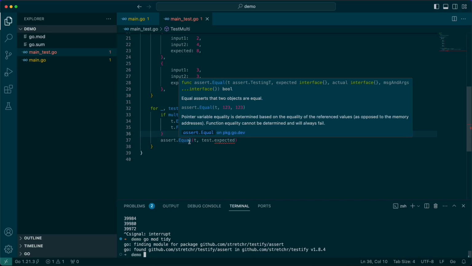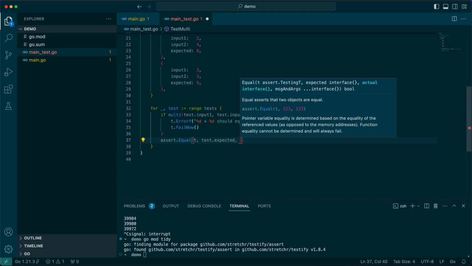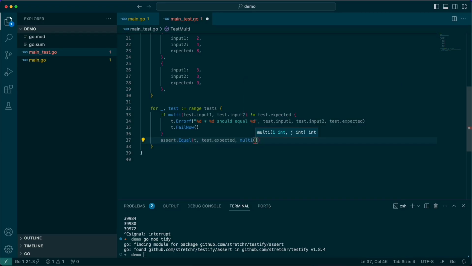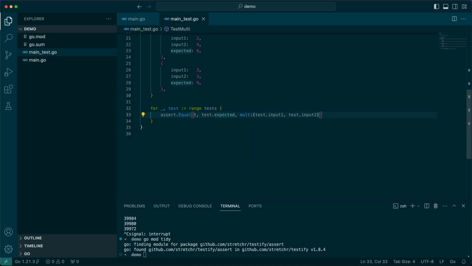Now the reason that some people don't like it is because it does accept things in as an empty interface, and it does add a potential for things to be interpreted incorrectly, or for it to validate a test that it shouldn't. But I don't really see a problem with it. I've used it quite a bit, and it's a great helper function, and I'd recommend using it. So instead of all of this, we can now just create an assertion like this.